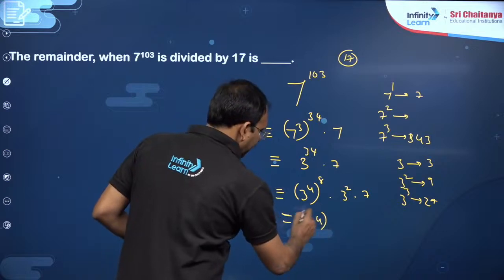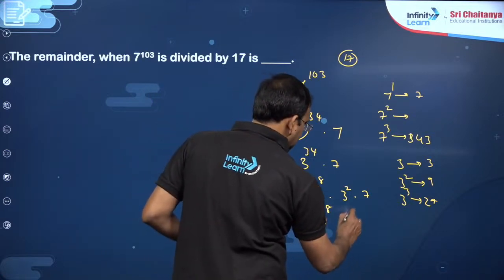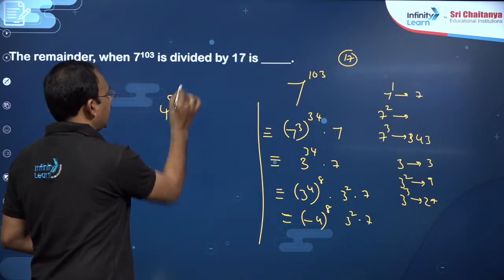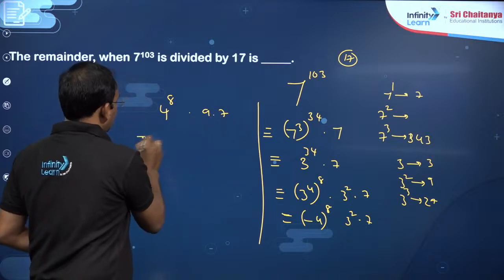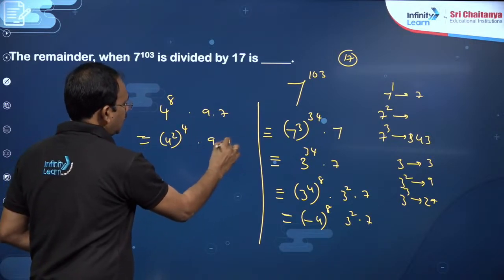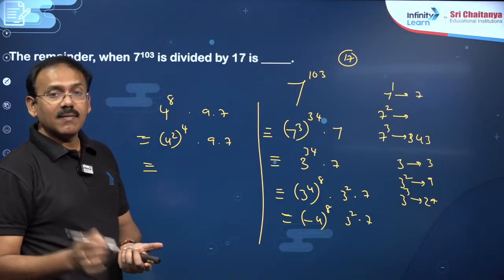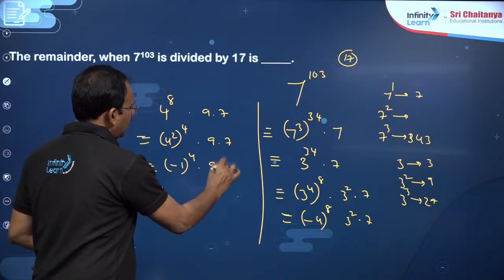4 means minus 4, in fact. Minus 4 power 8, and you can write 3 square into 7. The next step, since 8 is an even number, I can write 4 power 8 into 9 into 7. Now 4 square power 4 into 9 into 7. When 4 square is 16, divided by 17, the remainder is minus 1. Minus 1 power 4 into 9 into 7.